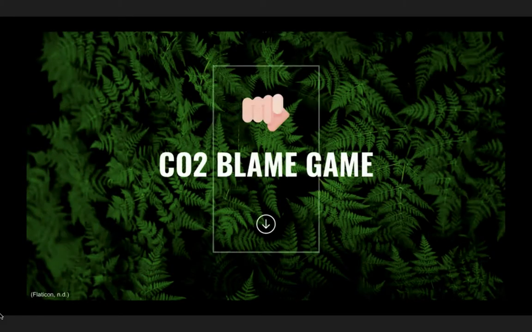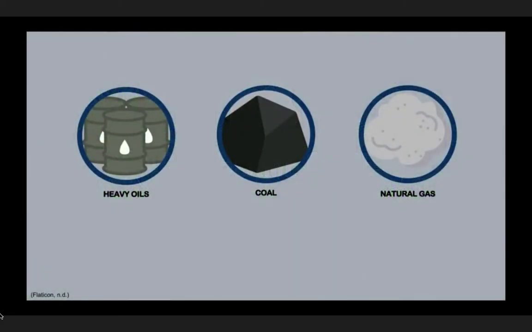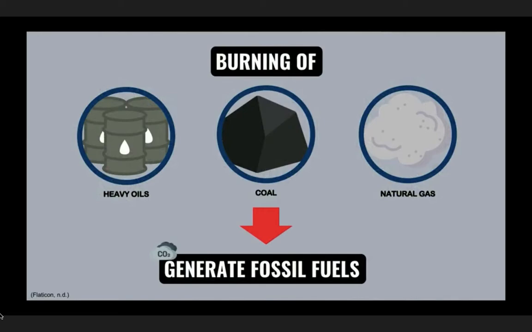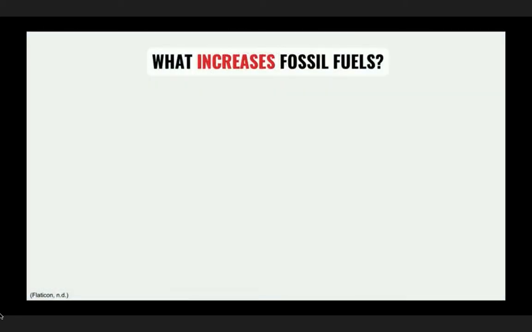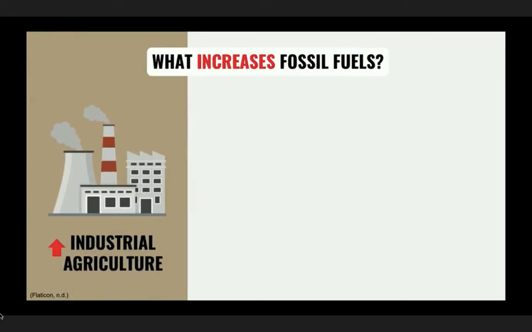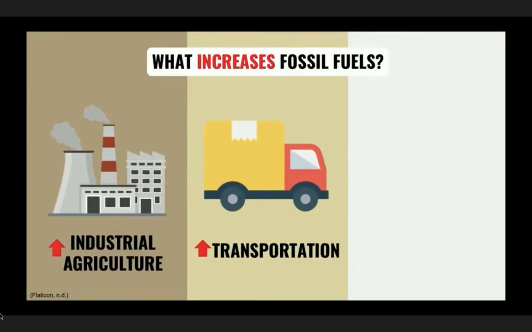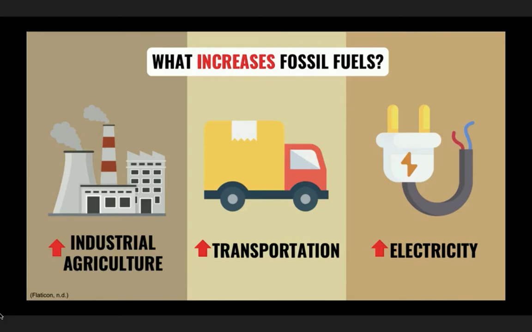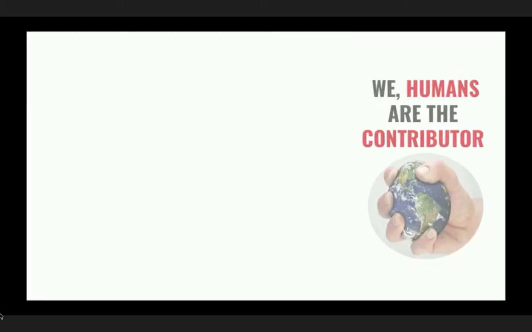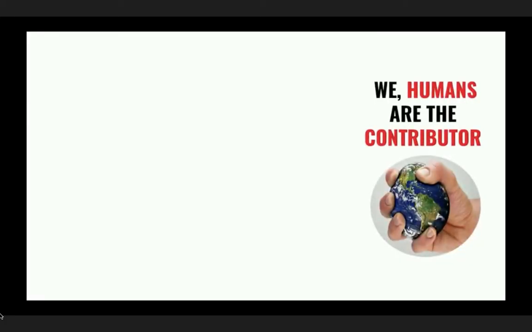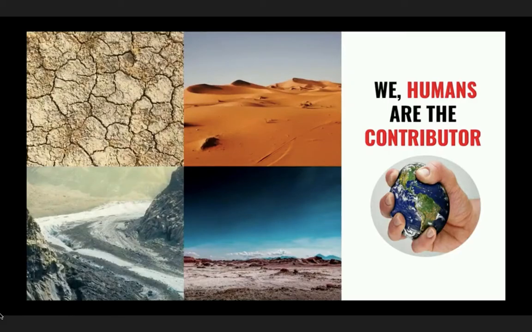However, how does the CO2 level rise, and who is to blame? The Keeling curve makes us aware that human activity increases the burning of fossil fuel, which is in the form of CO2 gas. Inappropriate industry, unnecessary transportation, and excessive usage of electricity release fossil fuel. Hence, our reckless action heats up the Earth's temperature and leads to extreme weather conditions.